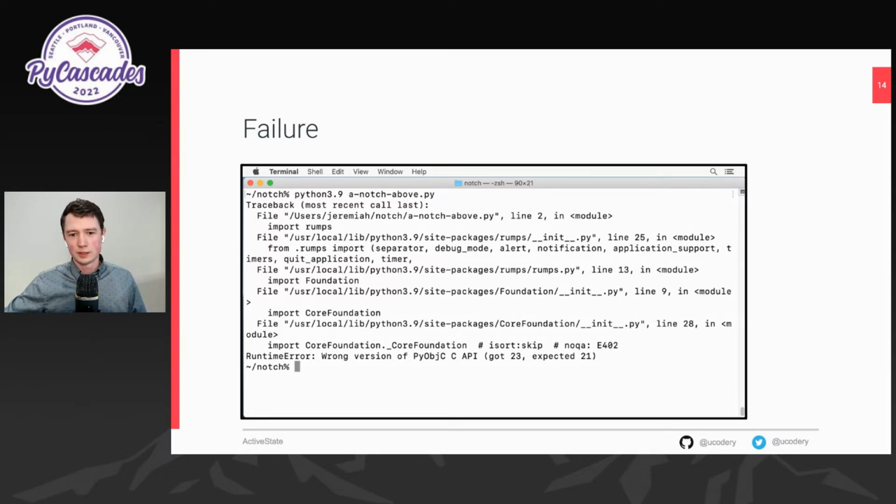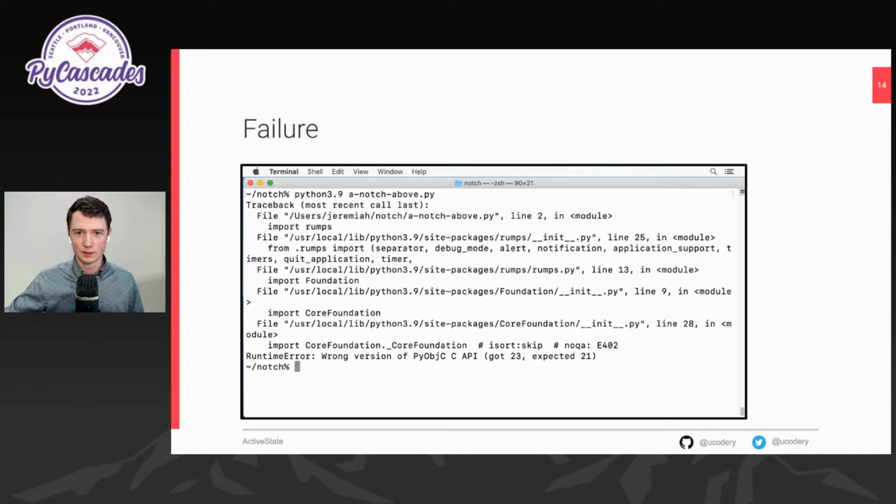Now, Salt also has a dependency on PyObjC, only it wants it installed in a different version than what notch above wants installed. They're both sharing the resource of this library directory where things go when you pip install them. And so when both of them asked for the same library at different versions, really neither of them got what they wanted. In this case, SaltStack kind of got what it wanted in that it was able to actually run and push past its errors, but notch above got nothing. It gave me a runtime error.